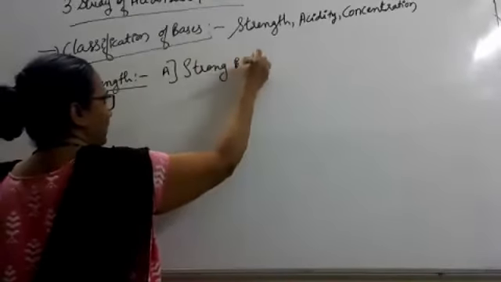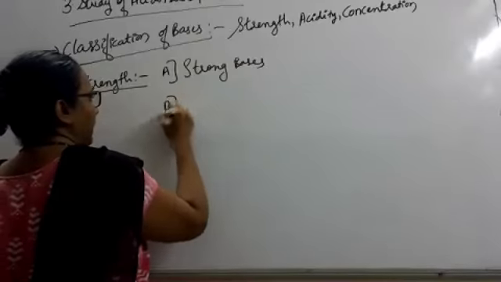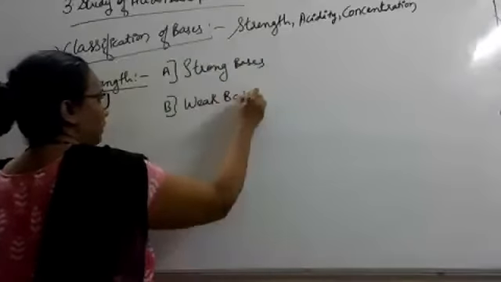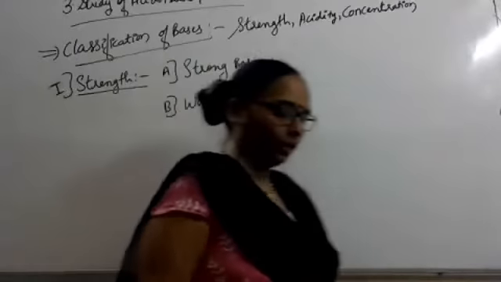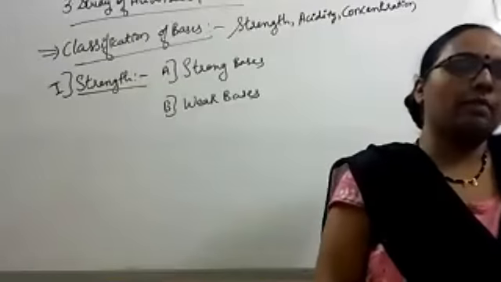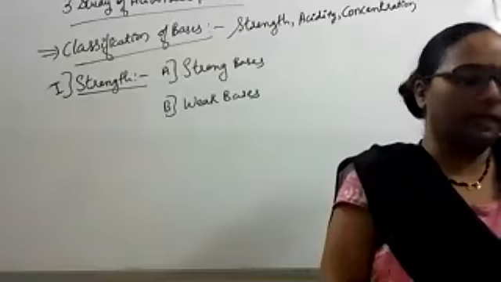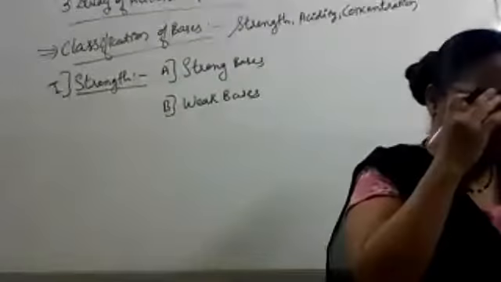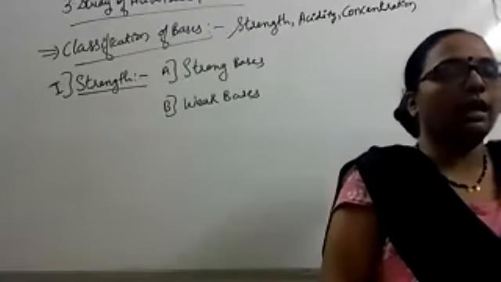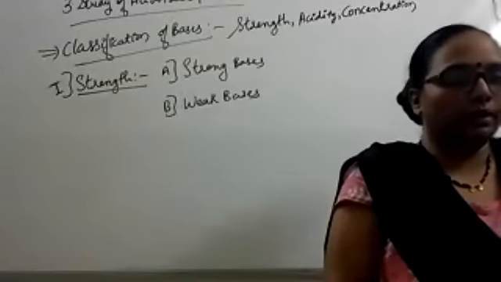In that, first is strong bases, second is weak bases. Now see, strong bases, like acids, completely ionize in their aqueous solution. Completely ionize means they completely dissociate.